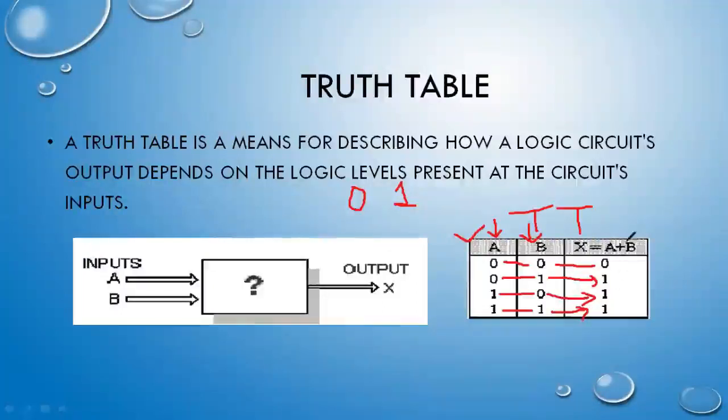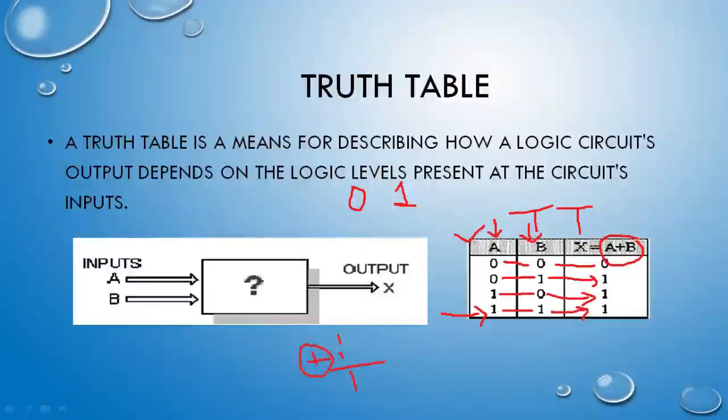Don't get confused by this plus sign. The plus sign is the symbol of OR gate, because for the last one it will provide you a confusion about how we can say that 1 plus 1 is equal to 1. 1 plus 1 will be 1, because there are two reasons for this. First, this is not a basic addition. This is just a representation of OR gate. Plus is the representation of OR gate.